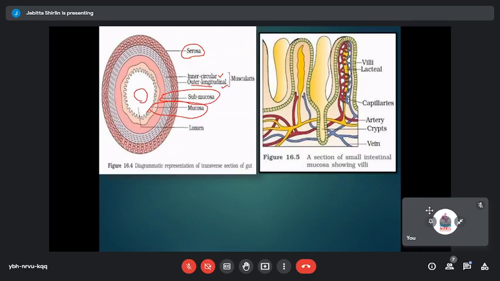Now, when you look at the submucosal layer, which is seen below the muscular layer, see what it is made up of.